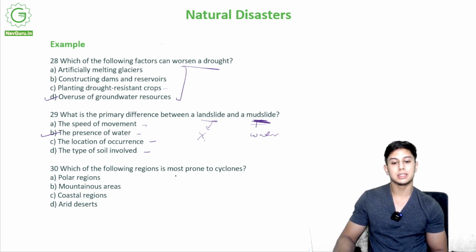Which of the following regions is more prone to cyclones? The most prone to cyclones: polar regions, mountainous regions, coastal regions, or arid regions? It is C, coastal regions.